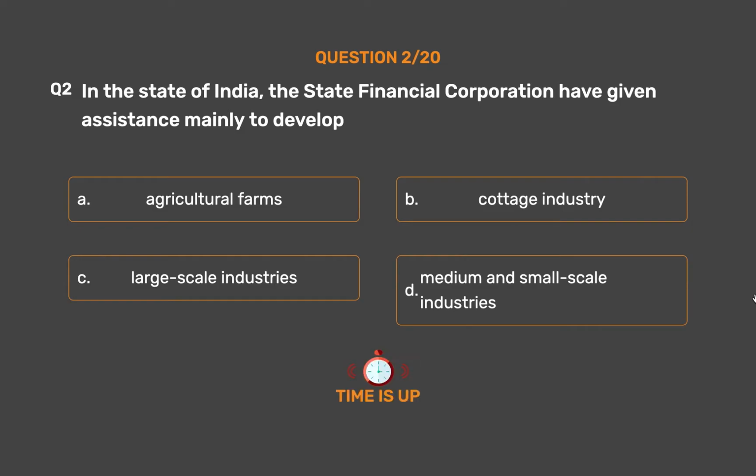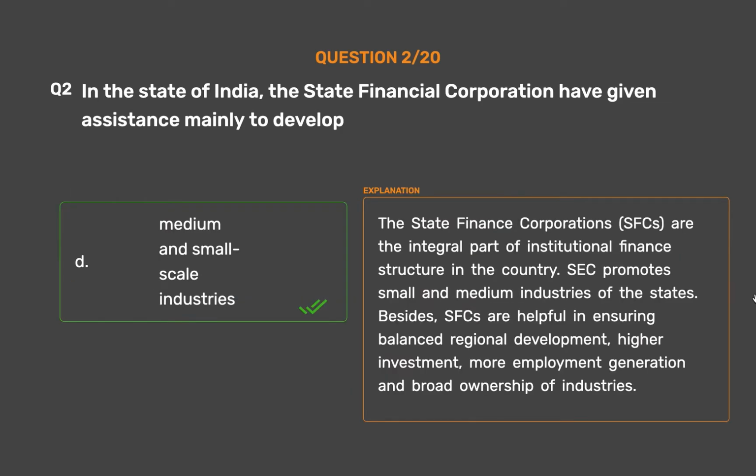The correct answer is Option D, Medium and small-scale industries. The State Finance Corporations, SFCs, are an integral part of the institutional finance structure in the country. SFCs promote small and medium industries of the states. Besides, SFCs are helpful in ensuring balanced regional development, higher investment, more employment generation and broad ownership of industries.